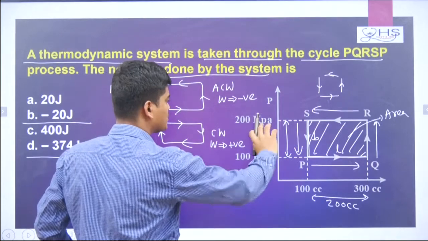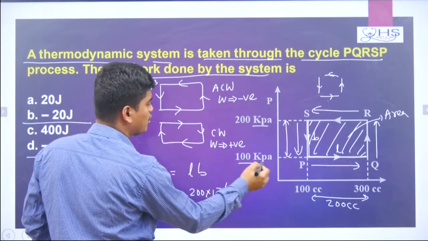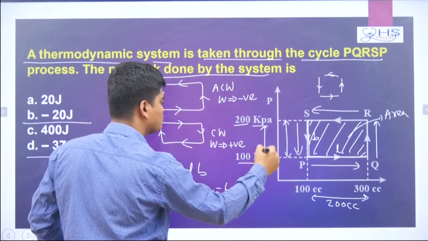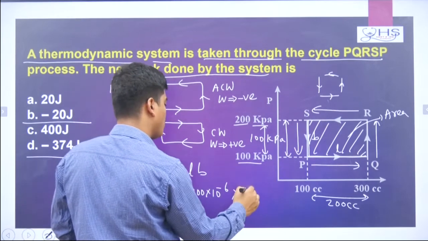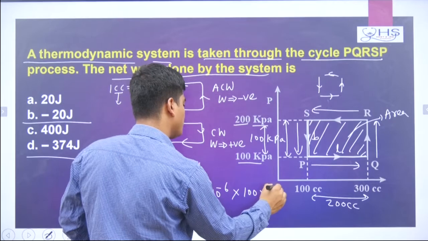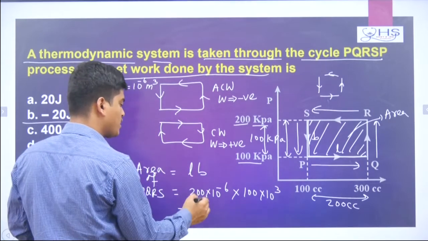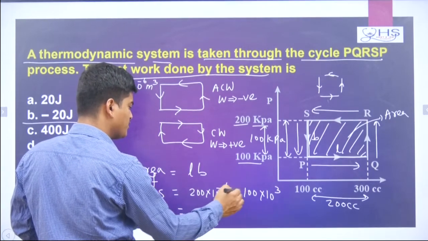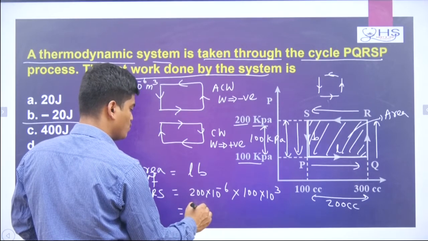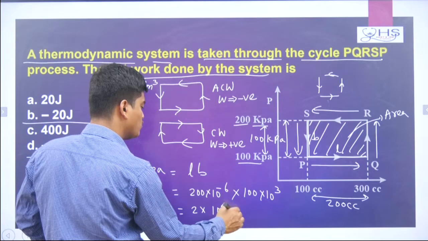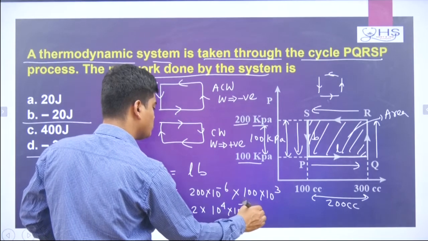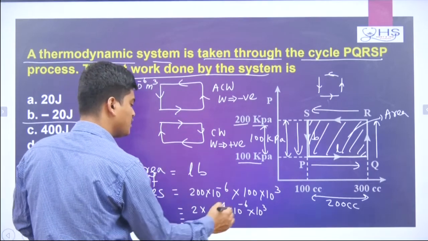Into breadth is how much? Kilopascal, and you see here 100, here 200, then the difference will be how much? 100 kilopascal. So you can write here 100 into 10 to the power 3. Now if we check this one, here it is coming how much? Here 2 into 10 to the power 4 into 10 to the power minus 6 into 10 to the power 3.